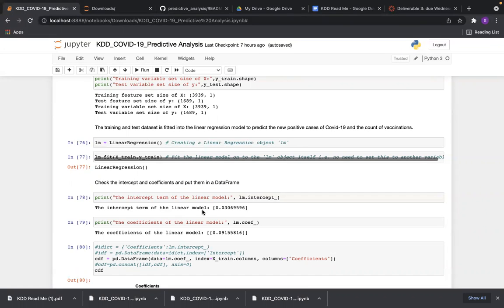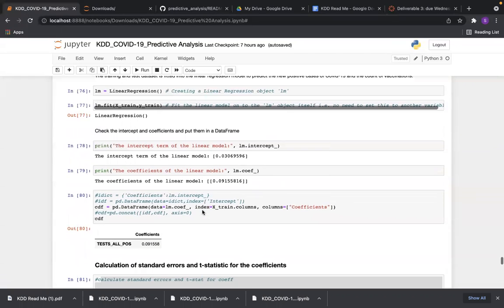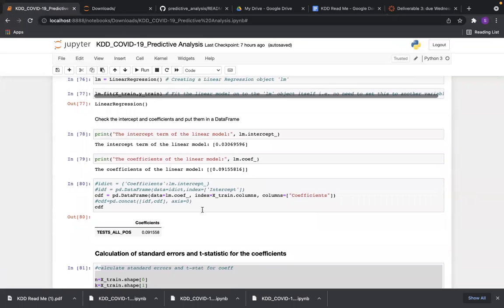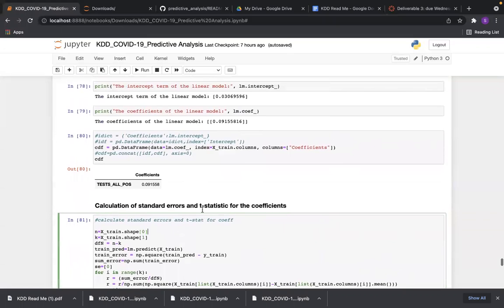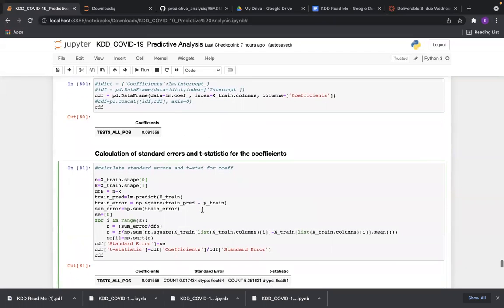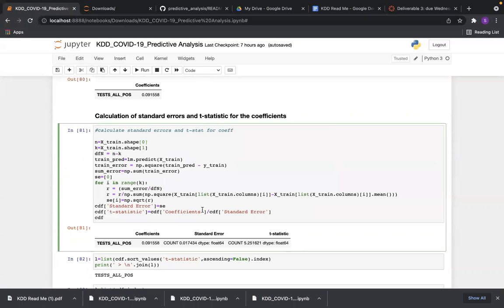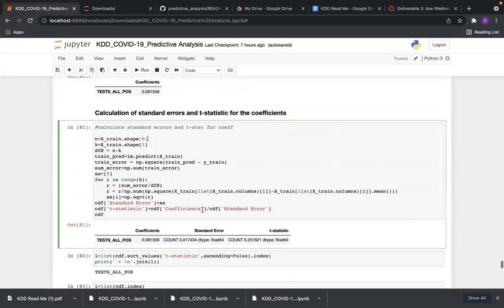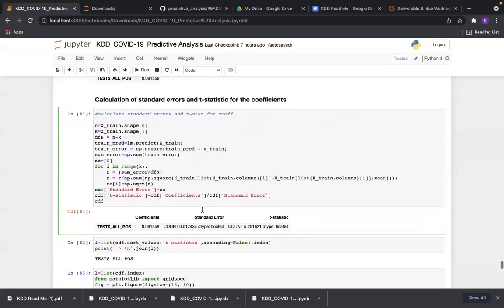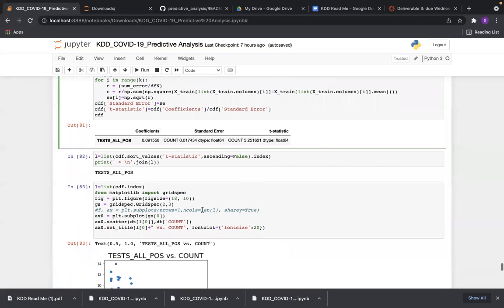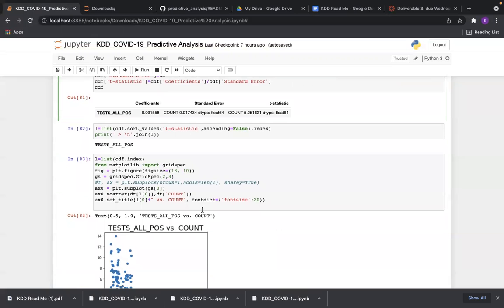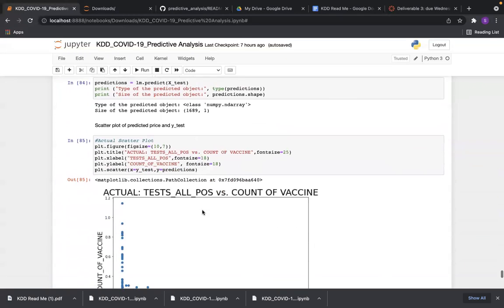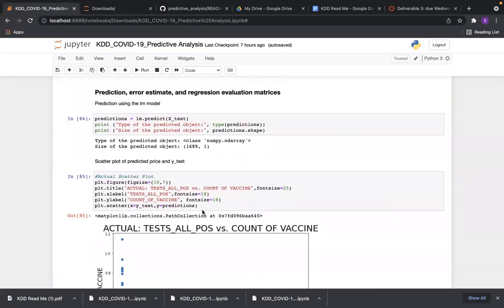Once the linear regression model is applied on the train and test data sets, we have the coefficient and intercept, and the standard errors as the standard evaluation of a linear regression model. The standard error was around 0.01, and the t statistic is 5.25, which clearly identifies that there is a dependence between the dependent and independent variables, varying according to the values of our linear regression model.